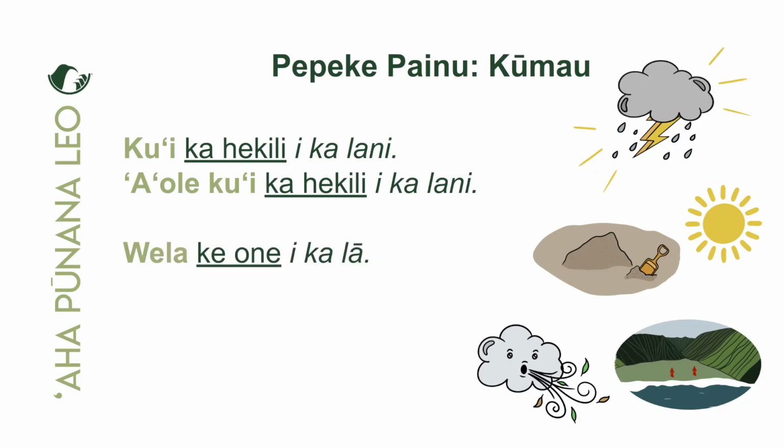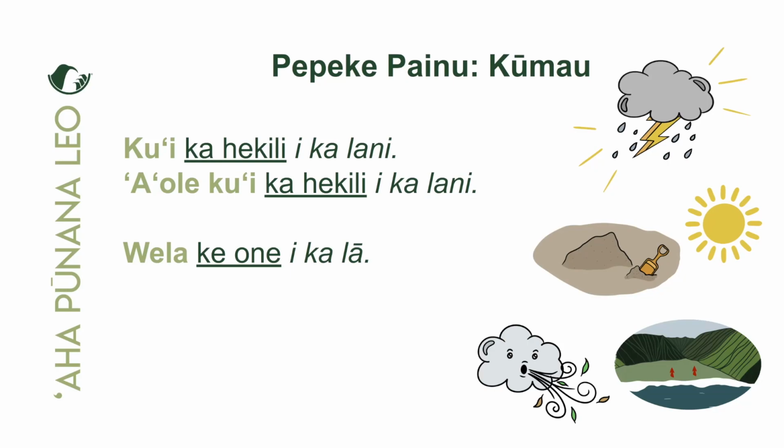Again, the Pepeke Painu always begins with a painu. Okay, our painu is a verb. Wela is a painu. Yeah, it is a stative verb. It is an ʻano verb. So now the sentence changes a little bit because now we have an ʻano word. And this one says, Wela ka ʻeleʻele i ka lā.